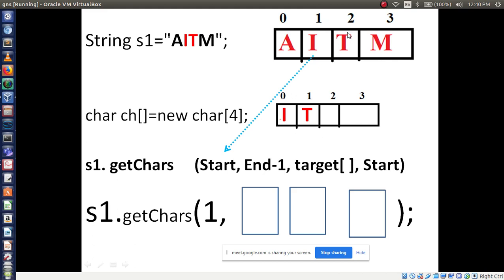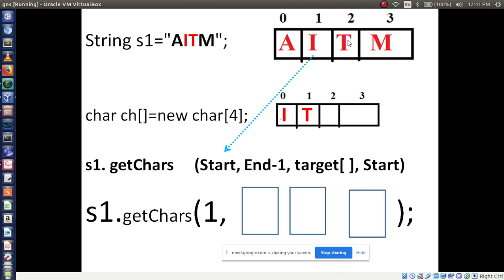Now I want to access T, right? T's index number is what? 2. But I will not write 2 directly here, because it will consider end minus 1. So we have to take one extra index number, that is 3 minus 1, which is 2. T has the index number 2.